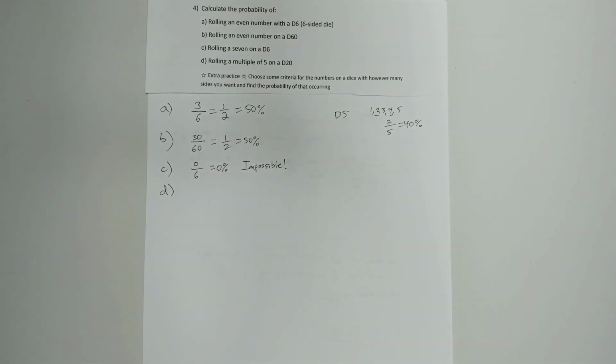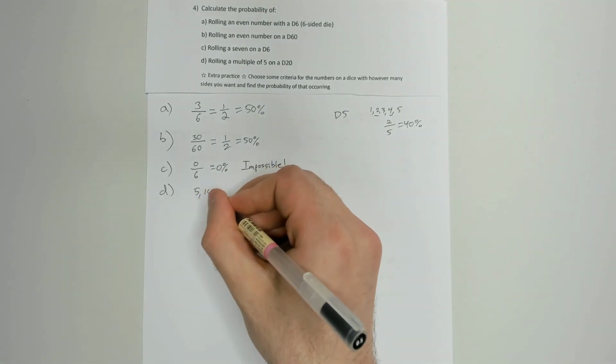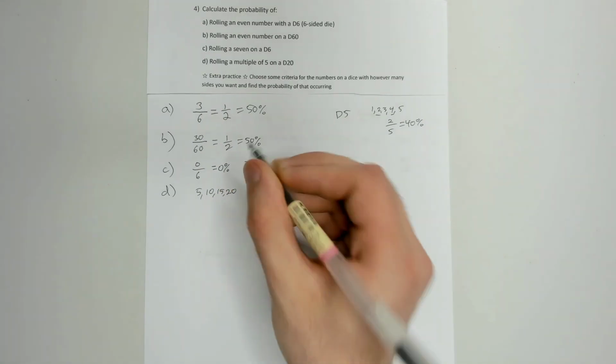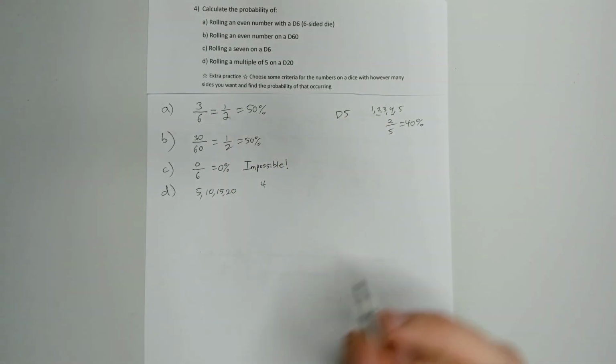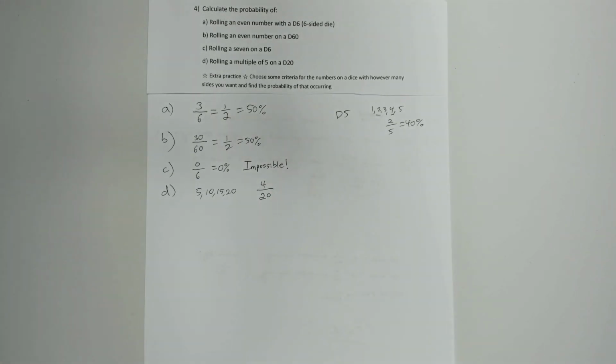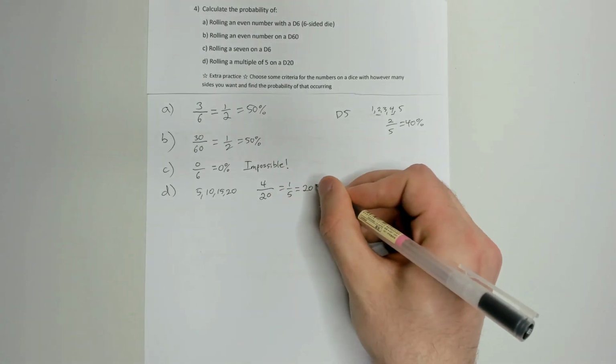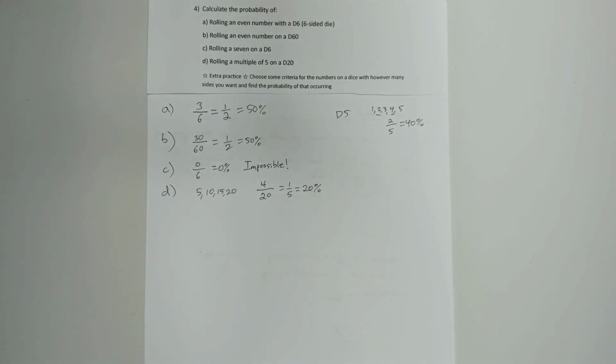And for the last one, this says rolling a multiple of 5 on a d20. Okay, so between 1 and 20, how many numbers are a multiple of 5? We can quickly list them. We got 5, 10, 15, and 20. So there are 4 numbers between 1 and 20 that are a multiple of 5, out of the total possibilities that the dice could roll, which is 20 different numbers. And that simplifies to 1/5 or 20%. So there's a 20% chance that you roll a multiple of 5 on a d20. So not great, but not the worst.